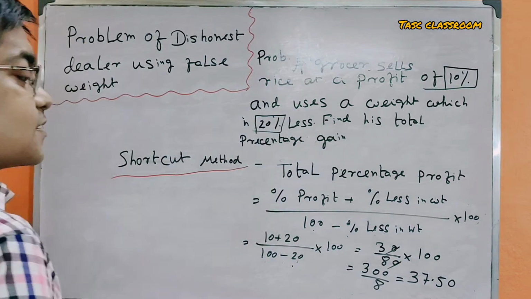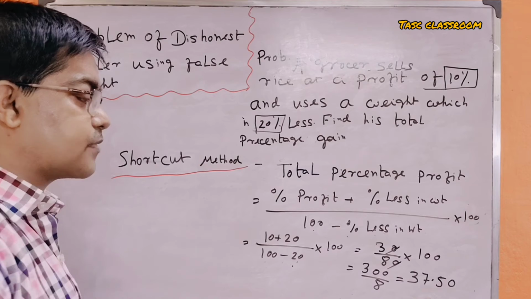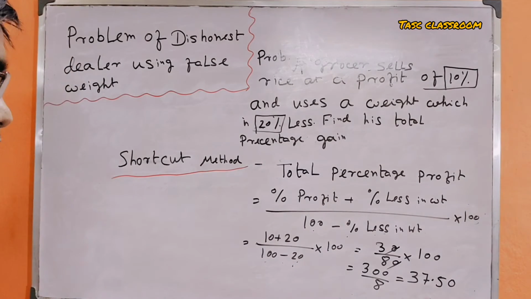That is, the answer is 37.5. This is the magical method.